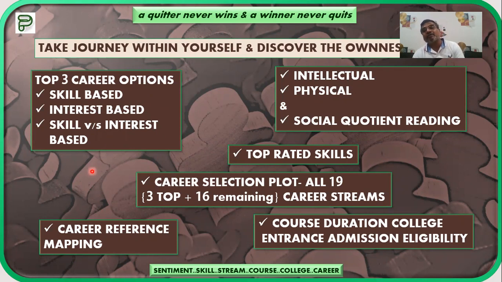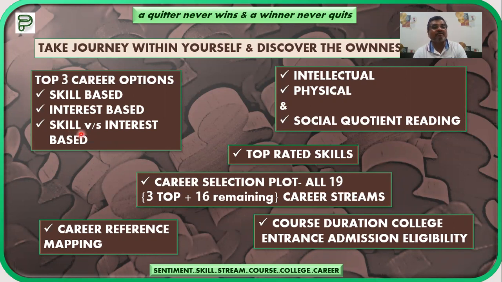As I have just shown you in one of the graphical representations of 19 balls on a particular graph, where we have plotted skill on one axis and interest on the other axis, a comparative chart has been given. So you will get the details regarding these top career options.